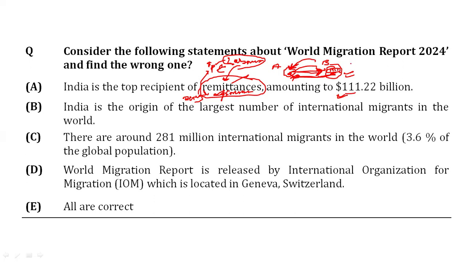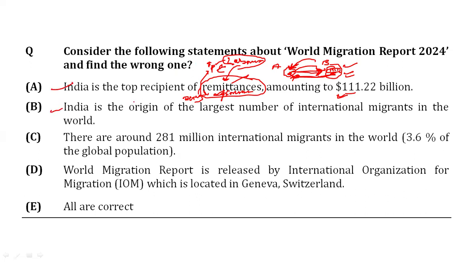Therefore, any government wants its citizens to remain in their own country and help in increasing the productivity of their home country. So this is one of the negative impacts of migration. This is the economic issue with migration. There are social issues also, we'll discuss this later. So statement number 1 is correct.